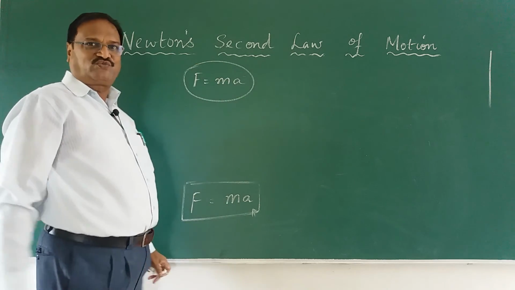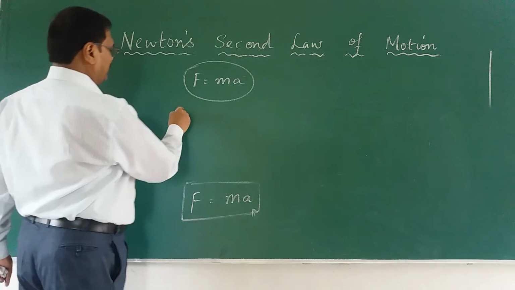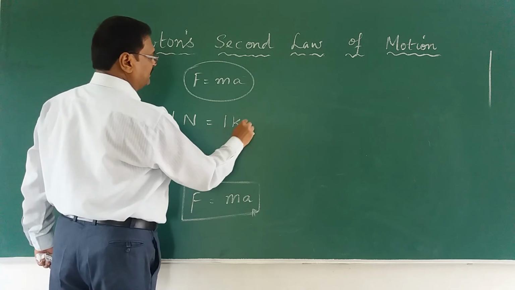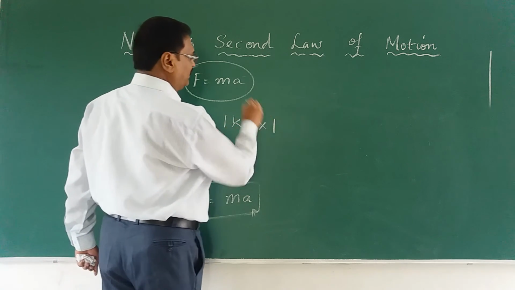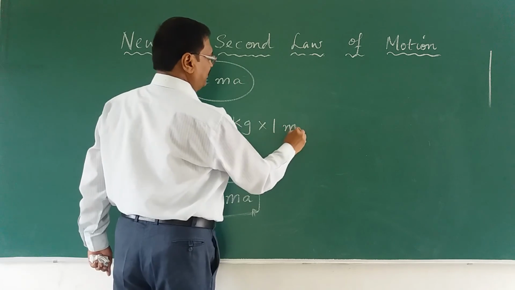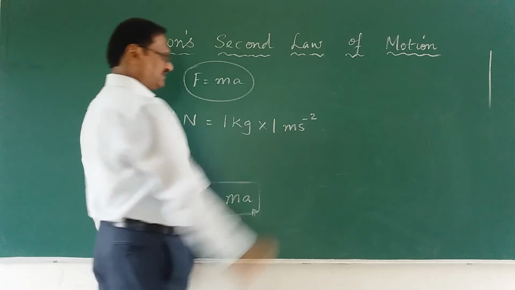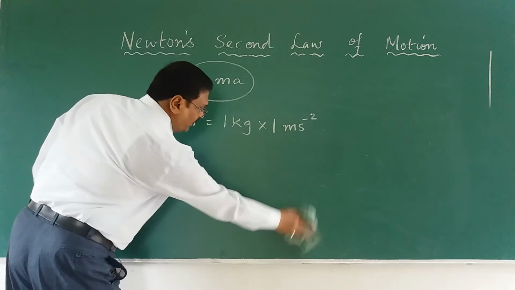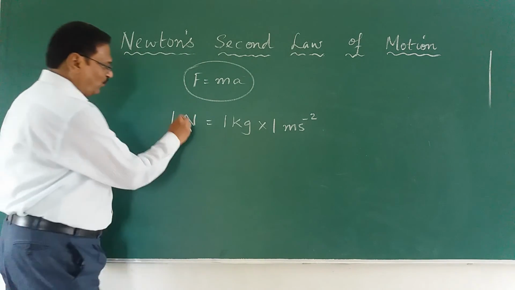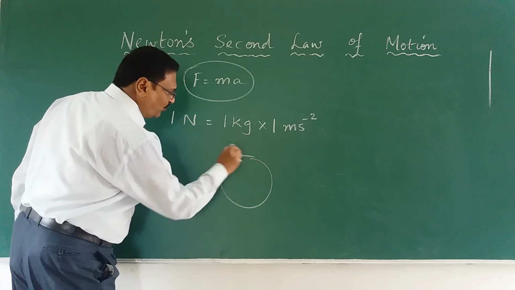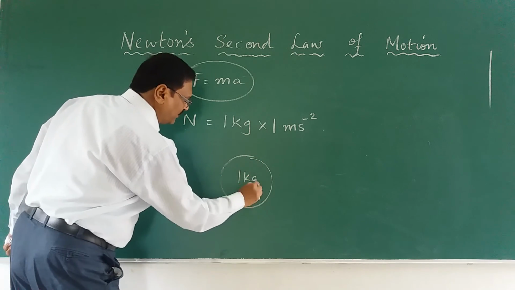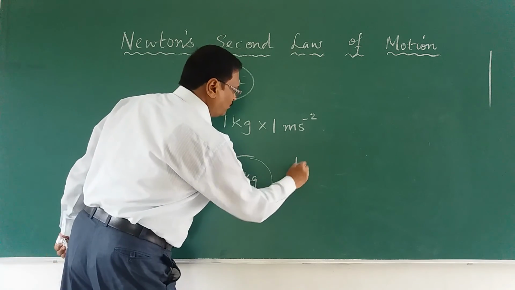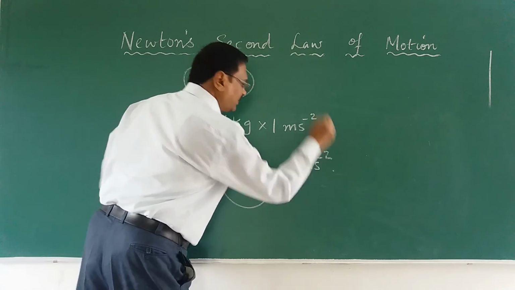How do we define now force? Force we say, 1 Newton is equal to 1 kilogram into 1 acceleration. What is acceleration? Meter per second square. So how do we define now Newton? 1 Newton is the force applied on a body of 1 kilogram that produces an acceleration of 1 meter per second square.